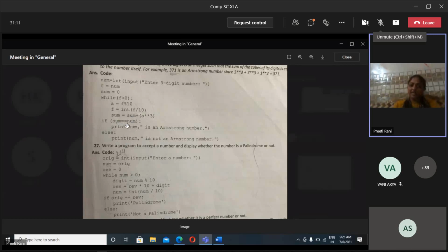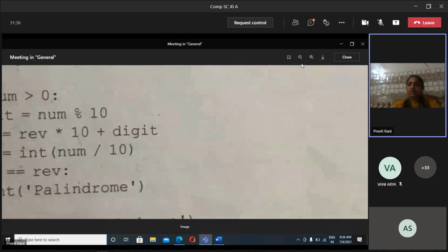Then we check whether the sum is equal to num. In sum we are calculating the value after each iteration, and if the sum is equal to the previous number, then it is an Armstrong number, otherwise it is not. Is this fine or not?